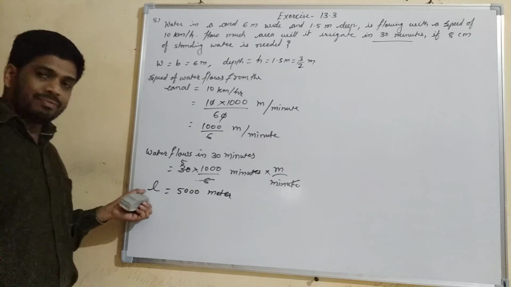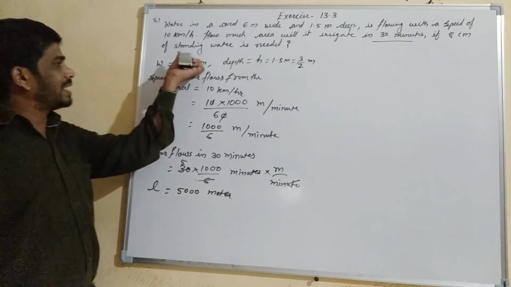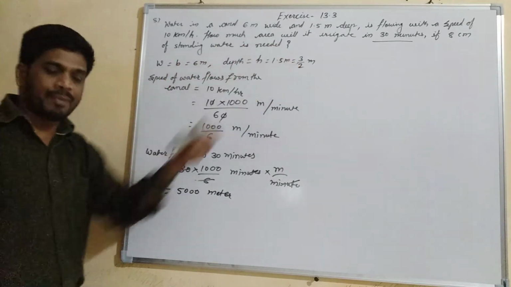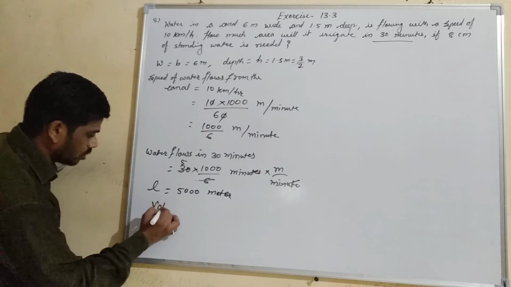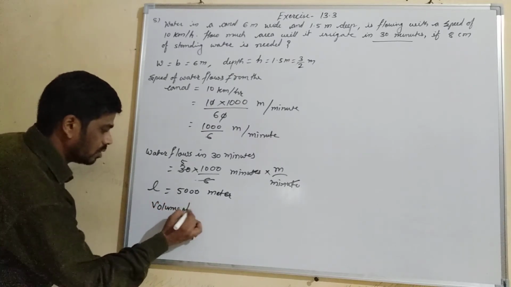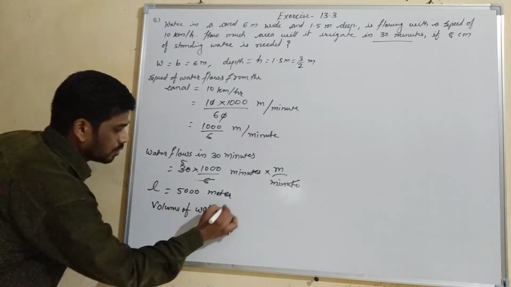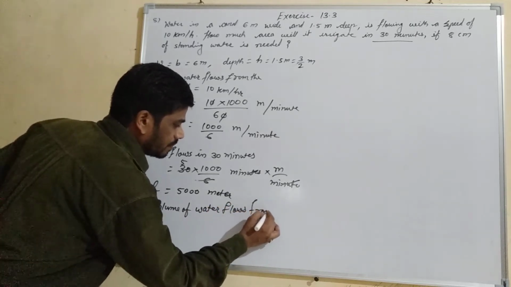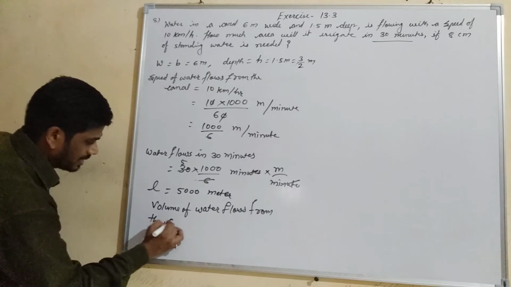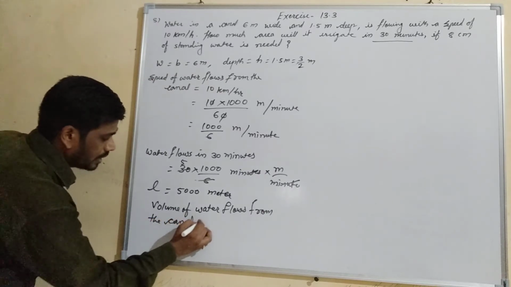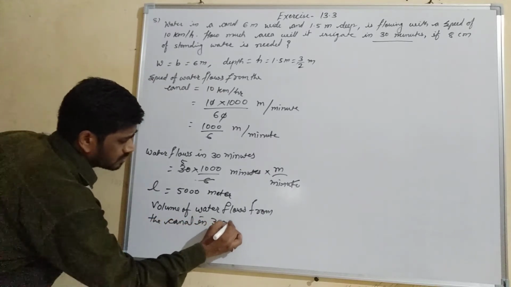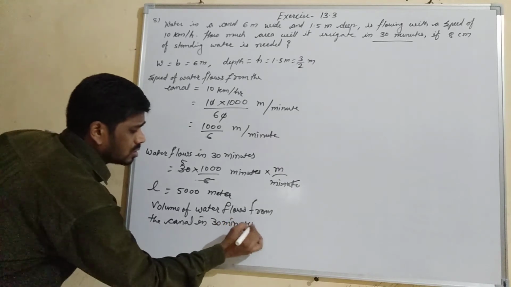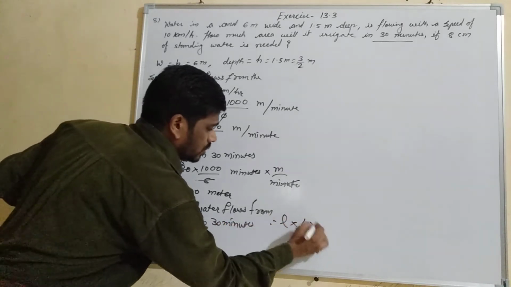Okay, we have length, breadth and height, so we can find the volume of water that flows through the canal in 30 minutes, equal to length into breadth into height.